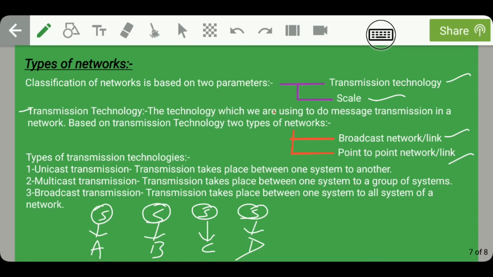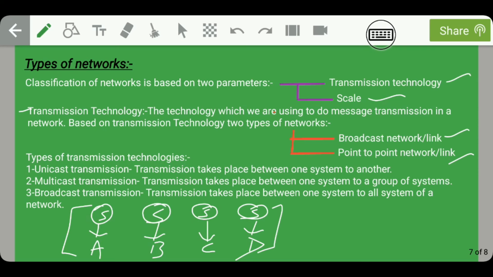So this analogy defines the unicast transmission, that is the transmission takes place between one system to another. So here data transfer is taking place from one node to another four times individually.